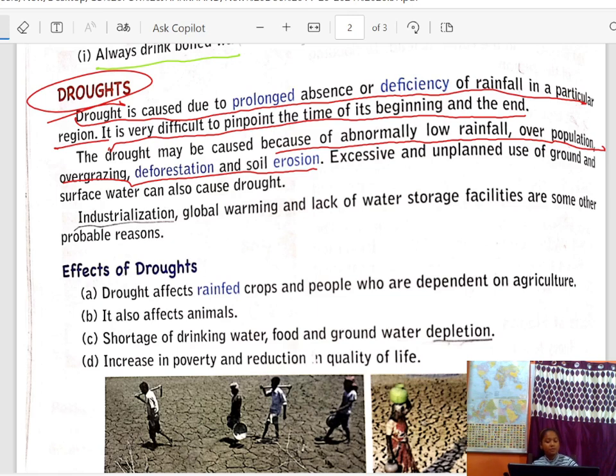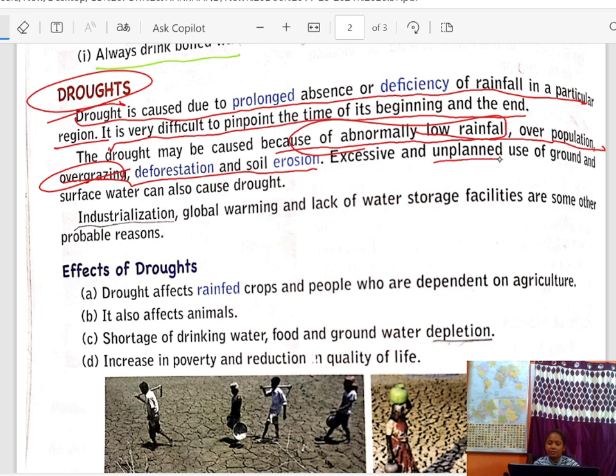The drought may be caused because of abnormally low rainfall, okay? Then overpopulation. If in a particular region there are many people, overpopulation, then also droughts can be caused, because if overpopulation is there, more water and more food will be needed. Then overgrazing. If there are many animals in a particular area, they will eat more and more grass. So overgrazing, deforestation, cutting off the forest, and soil erosion.